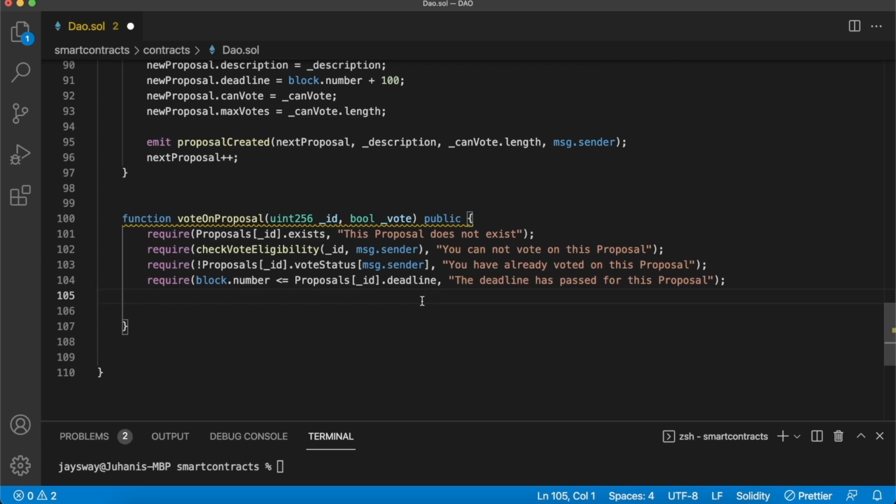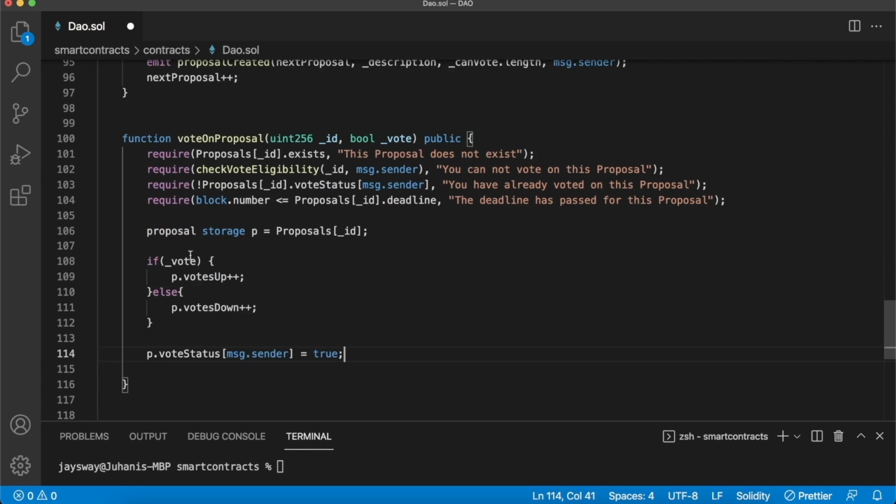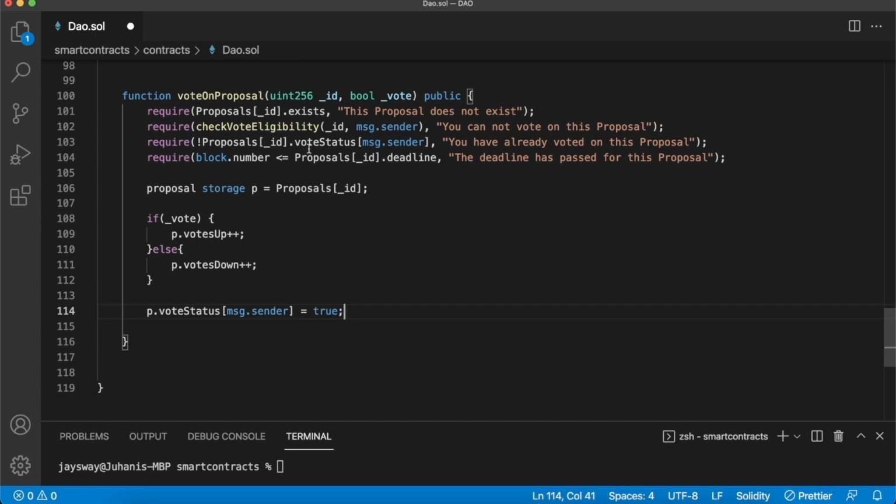Let's go ahead and add the voting functionality. This is as simple as getting an instance from our proposals mapping of the proposal we're trying to vote on and checking whether our vote is true. Then we increment the votes up by 1, and if it's not true, if it's false, we increment the votes down by 1. And similarly, for our vote status that I talked about earlier, we set the vote status for the message sender to true. This will allow us to catch this message sender who's trying to vote on this proposal again in this require statement, so as to not allow them to vote multiple times on the same proposal.